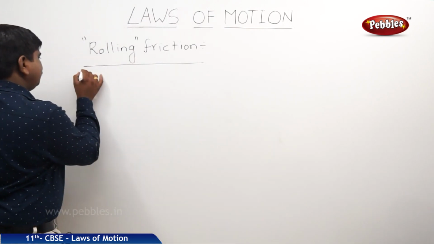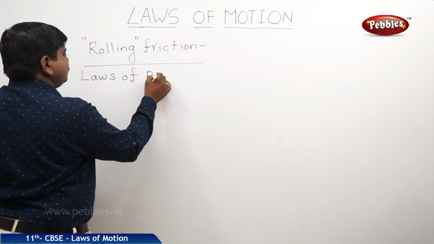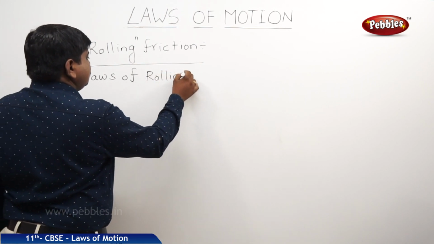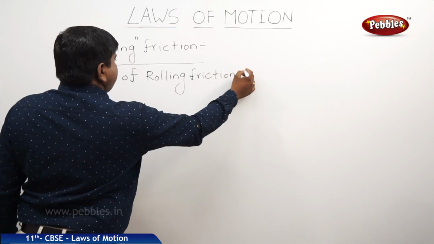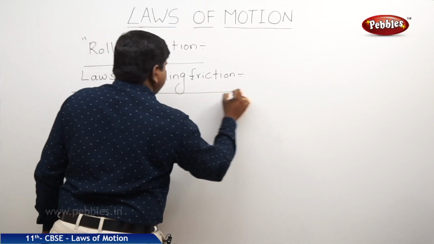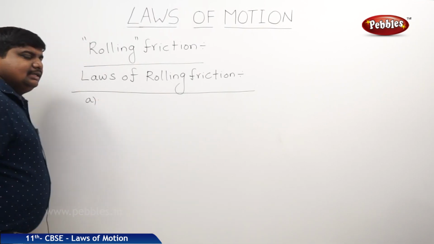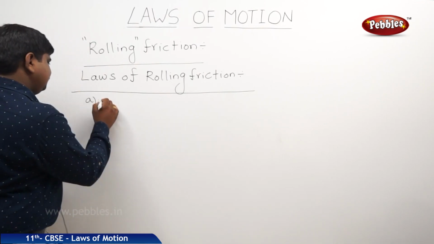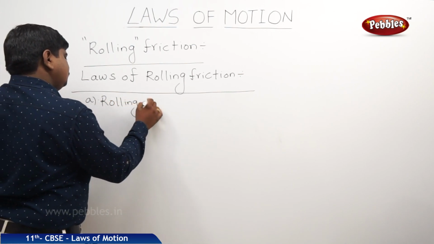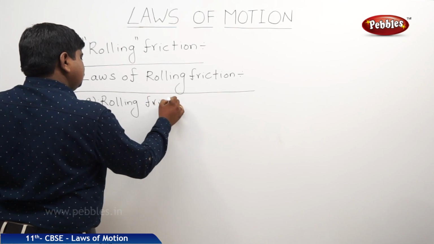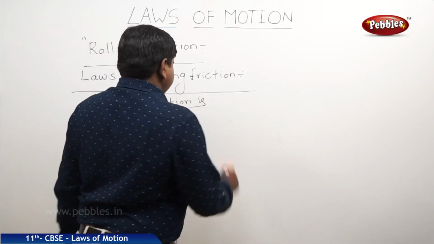Next, the laws of rolling friction. So what are the laws? The first law is that rolling friction is dependent on the area of contact.